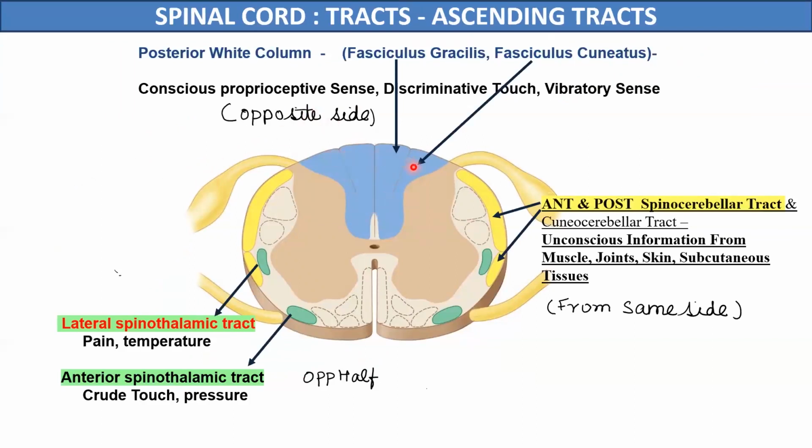In the posterior white column, we had the fasciculus gracilis and fasciculus cuneatus for fine touch, vibration, and stereognosis sensation. In the anterolateral column, we have the lateral and anterior spinothalamic tracts for pain, temperature, crude touch, and pressure sense. And in the lateral column, we have the anterior and posterior spinocerebellar tracts and the cuneocerebellar tract for unconscious proprioceptive information. So this is about the ascending tracts of the spinal cord.